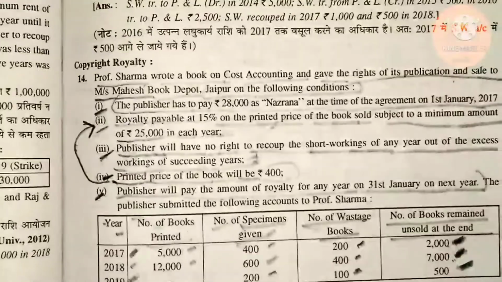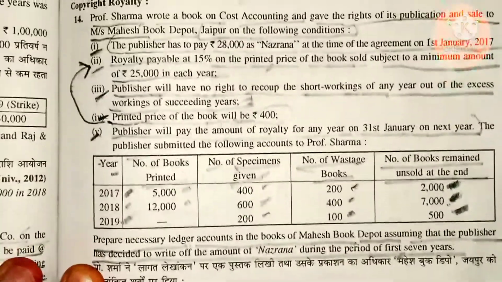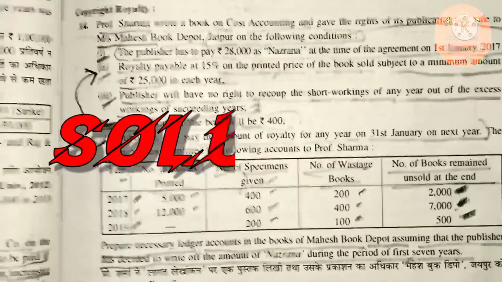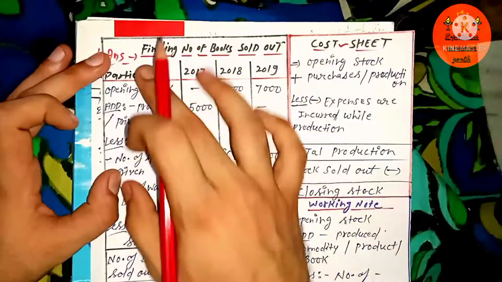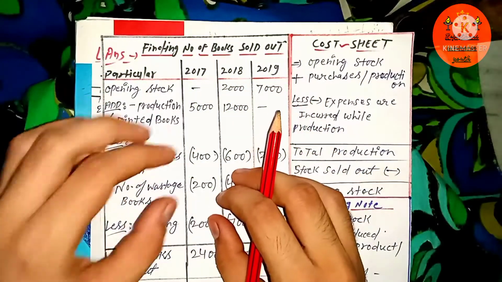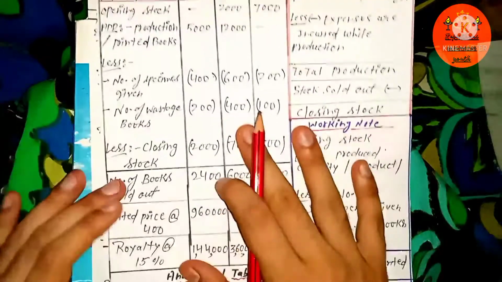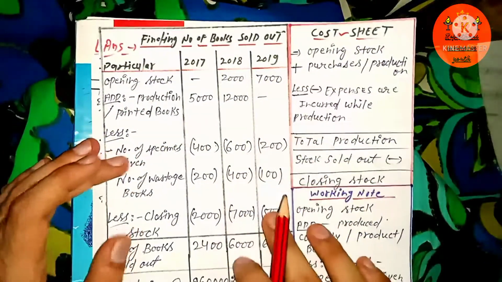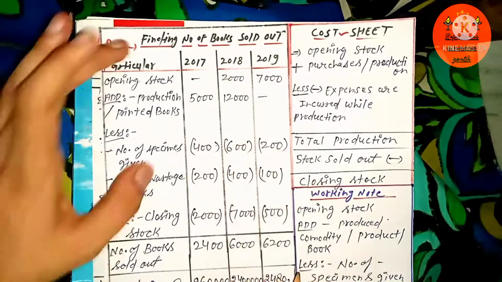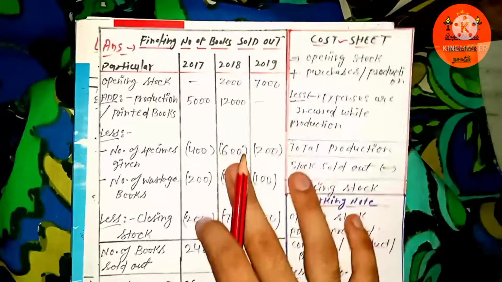Okay, so I already told you this, so let's just get our hands on the question. This is all we need to do in order to solve that kind of question. I have prepared a table. If you don't want to prepare this, you can simply figure out the amount of books sold out, but for your convenience and to present it in a better way, I have made this table so that you can perceive it better.